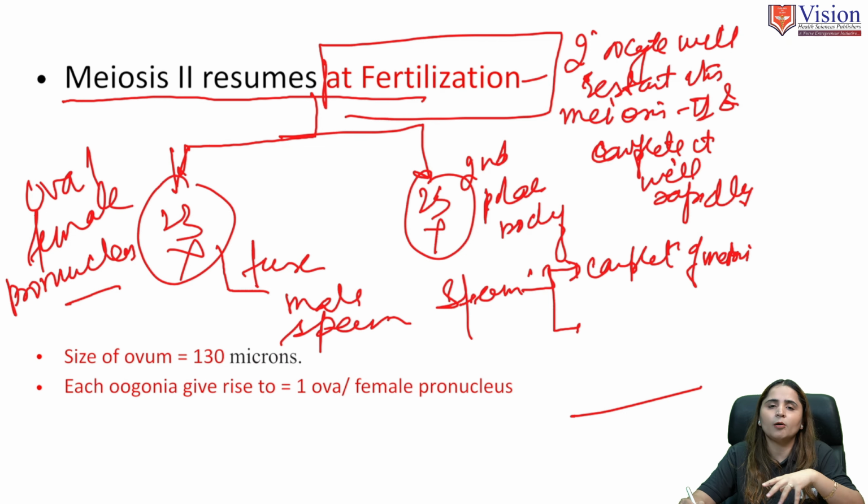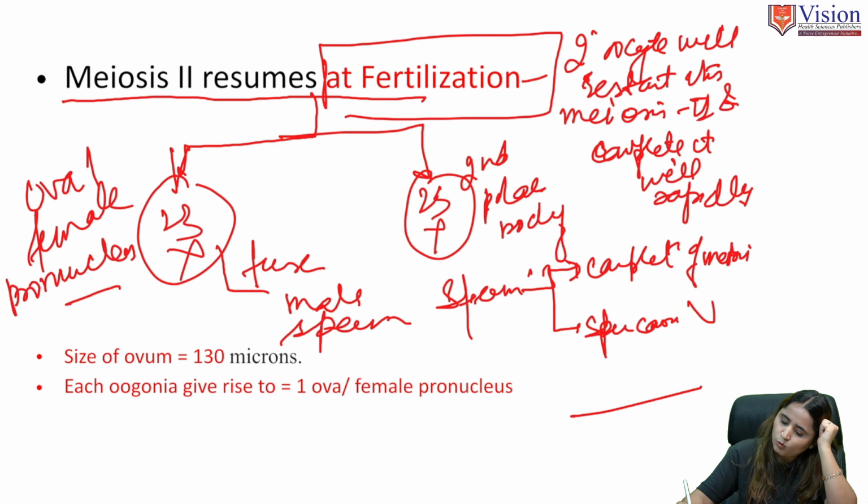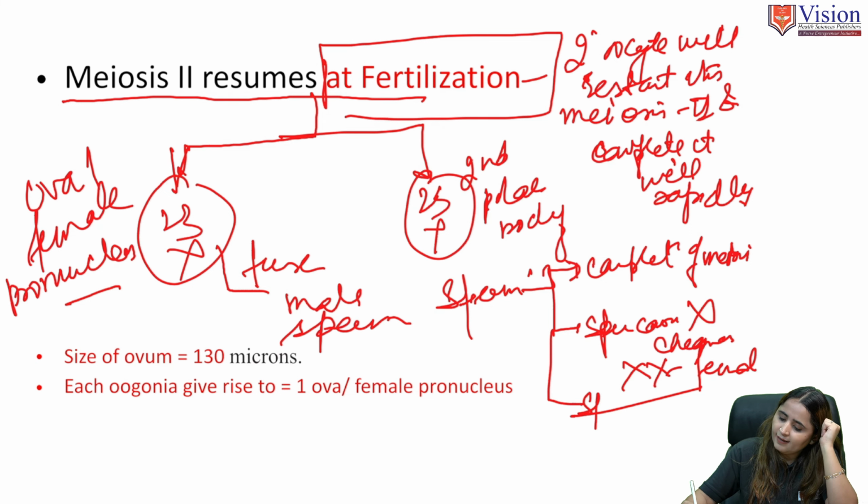And another, sperm is also the sex determining chromosome carrier. If the sperm is carrying an X chromosome, then XX it will become a female, and if the sperm is carrying a Y chromosome, then XY will become a male.